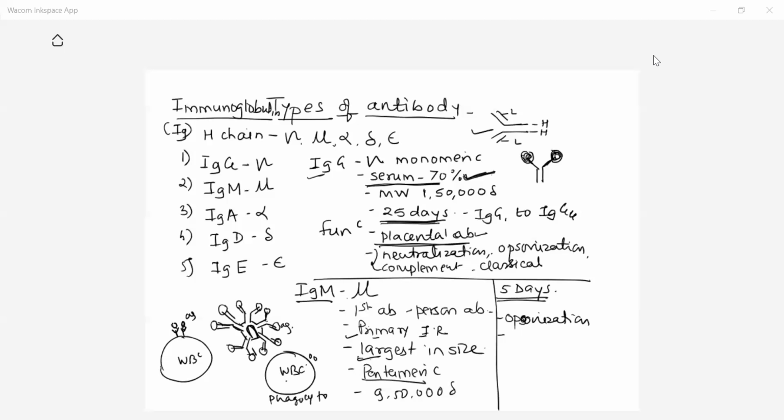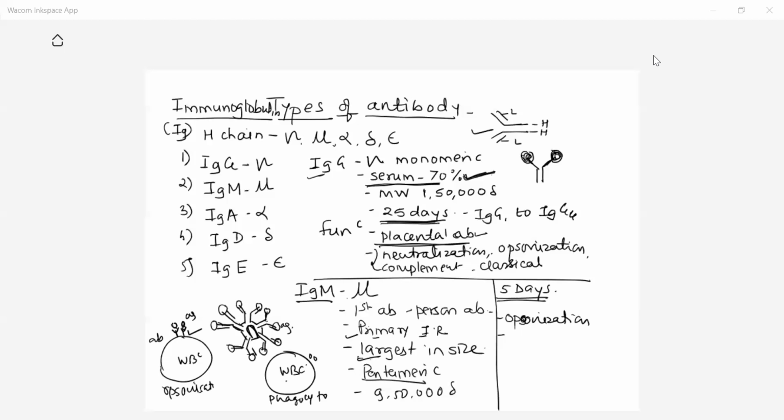And with the help of antibody, suppose WBC with the help of antibody engulfs that antigen, it is called opsonization. So in the process of opsonization, antibodies are involved. These are the antibodies. And these antibodies may be IgG antibody or IgM antibodies.